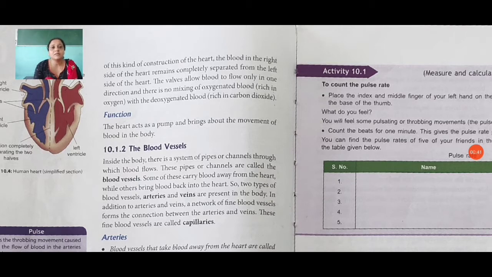Then the blood vessels. Inside the body there is a system of pipes or channels through which blood flows. These pipes or channels are called the blood vessels. Some of these carry blood away from the heart while others bring blood back into the heart. So two types of blood vessels are available here.